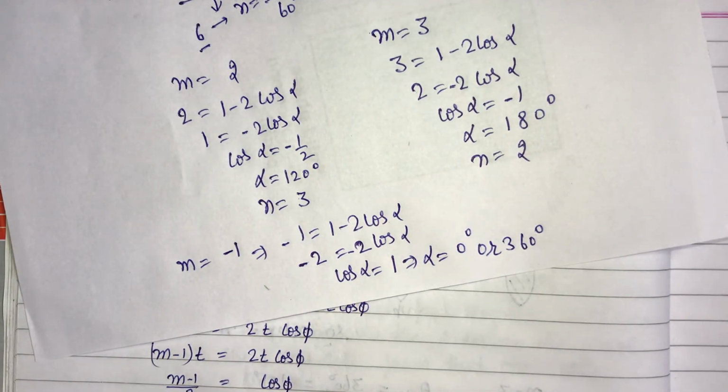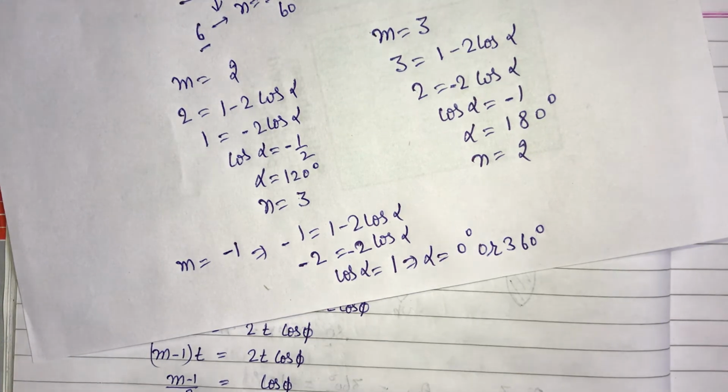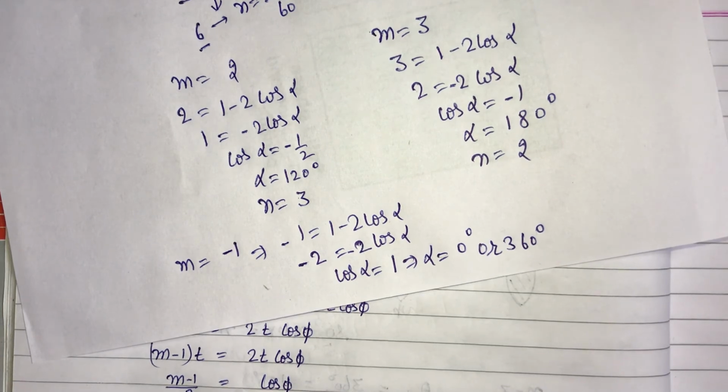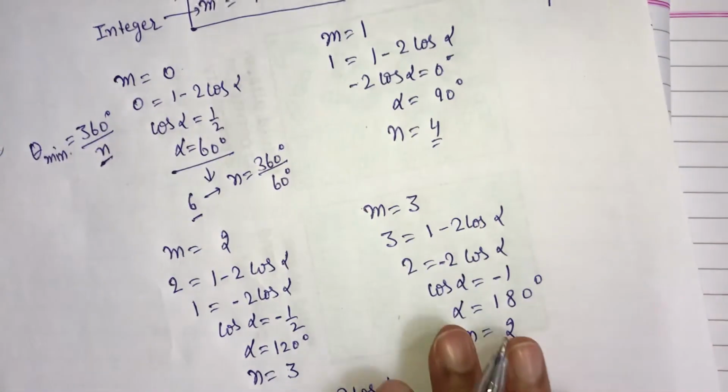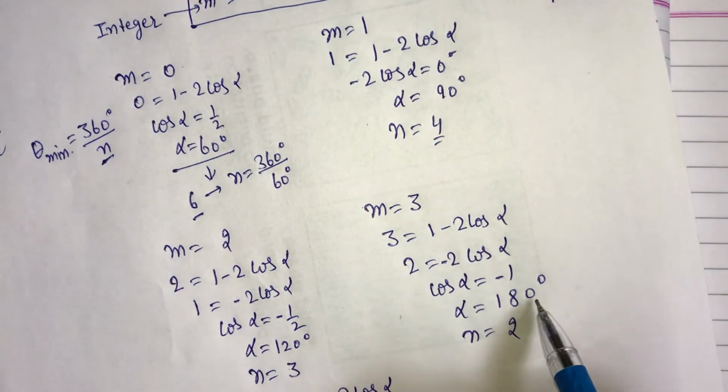So we have found all possibilities, since the value of cos alpha lies between minus 1 and plus 1. According to that, the alpha angle can vary from 0 degrees to 180 degrees.